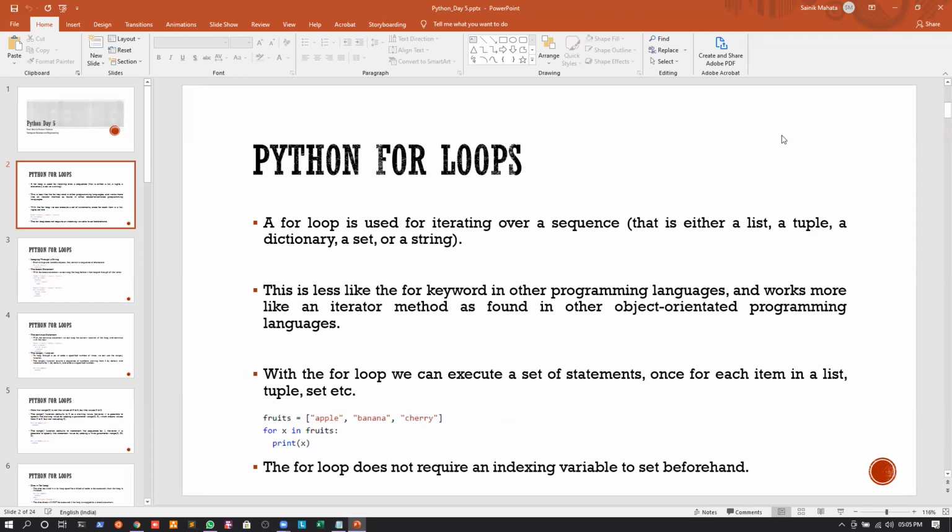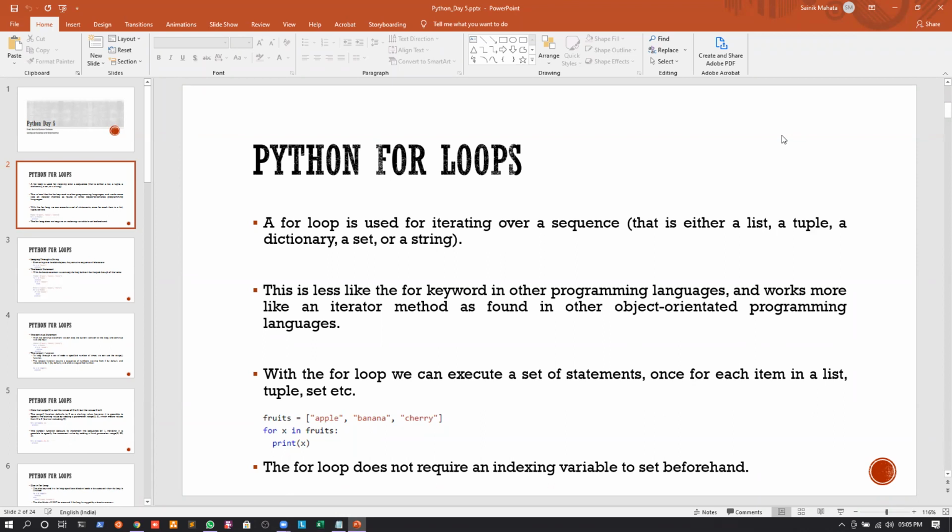Now, a for loop is used for iterating over a sequence. Obviously, any loop is used for iterating over a sequence. So what can a sequence be? It can be a list, a tuple, a dictionary, a set, or a string. What is a list? We know. What is a string? We know. What is a dictionary? We have discussed. The case of tuple and set we will discuss later. A for loop generally is used for iterating over a sequence, and that can be a list, a dictionary, or a string.